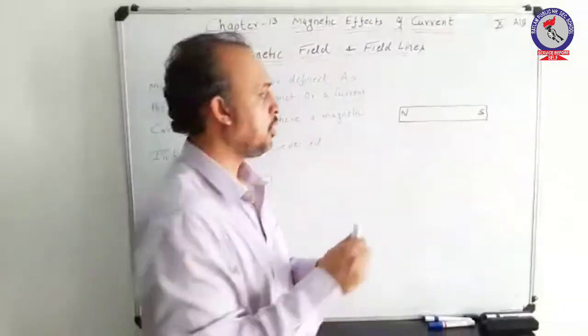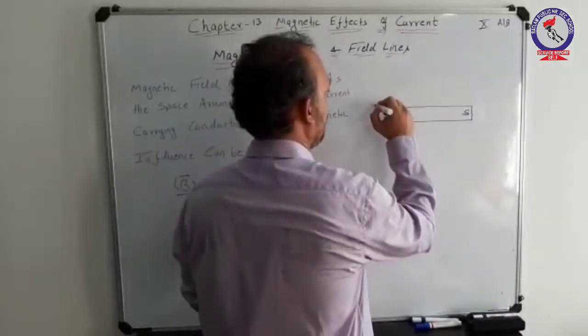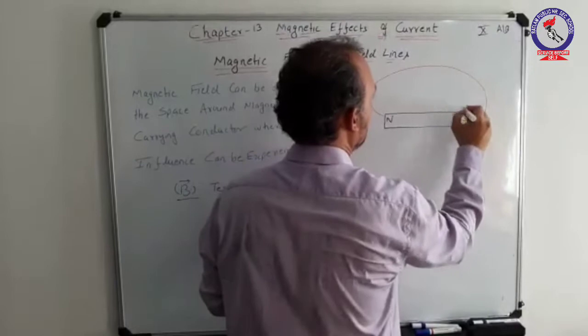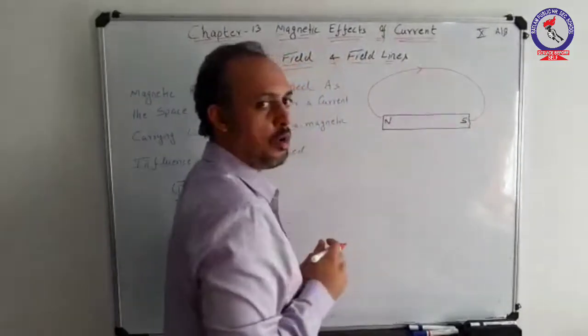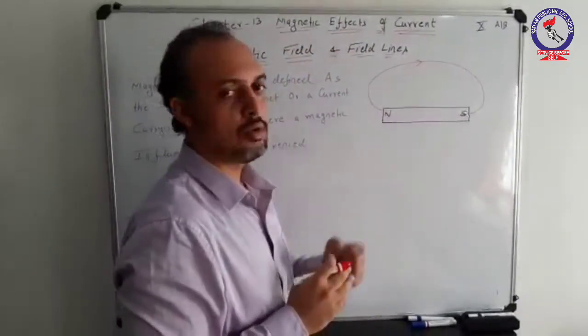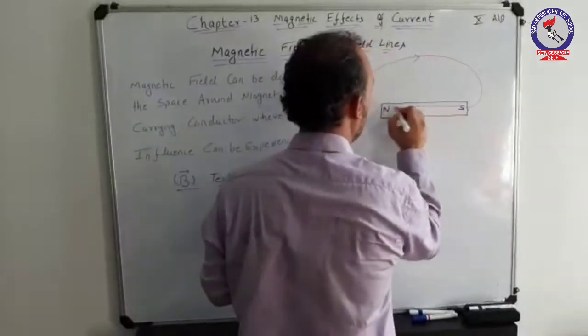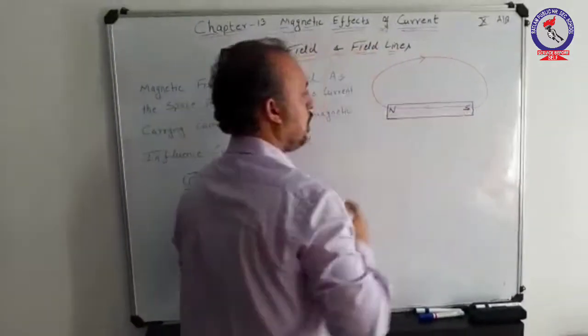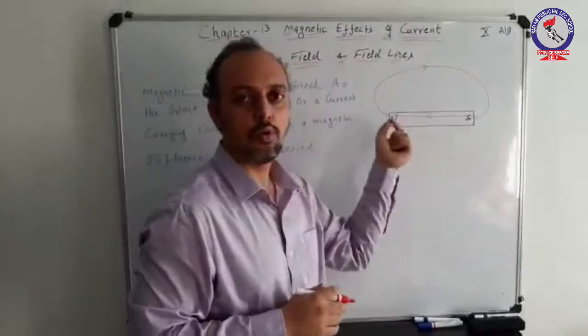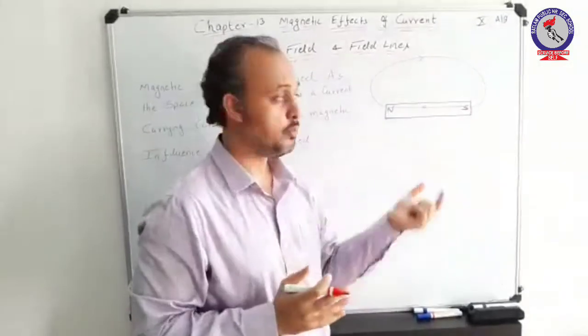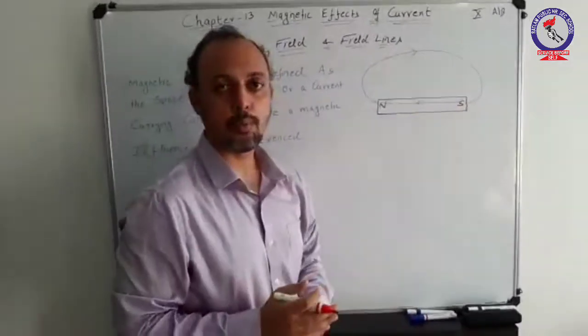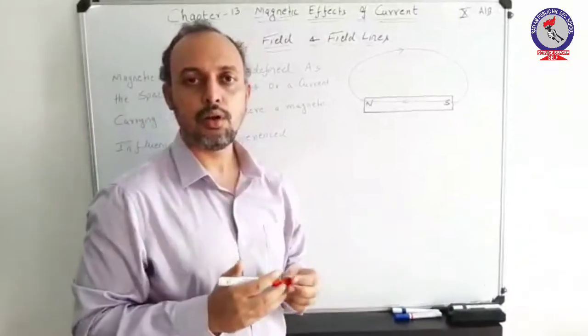Talking about the magnetic field lines, the magnetic field lines start from North Pole and move towards South Pole outside the magnet, while inside the magnet they go from South Pole to North Pole.